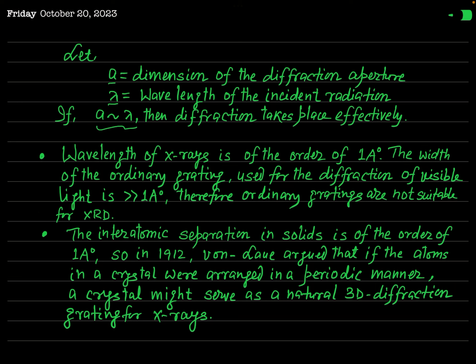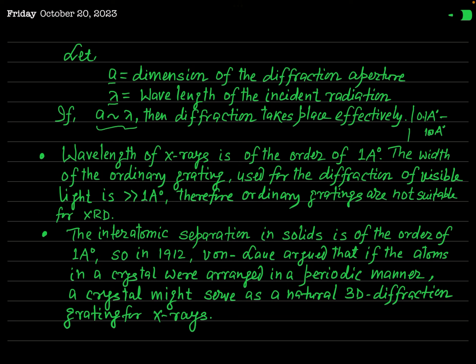Now experiment shows that X-rays have a wavelength ranging from 0.1 angstrom to 100 angstrom. This is actually the range of wavelength of X-ray.